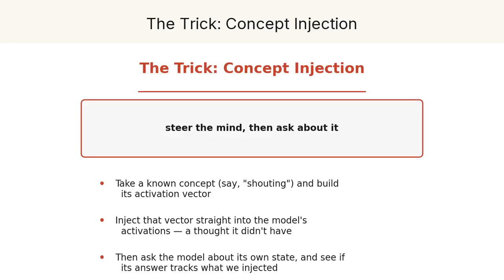The clever move is something called concept injection. First, take a known concept, say, the idea of shouting in all caps, and capture its activation pattern, a direction in the model's internal space. Then, while the model is running, inject that vector straight into its activations. You've essentially planted a thought it never had.